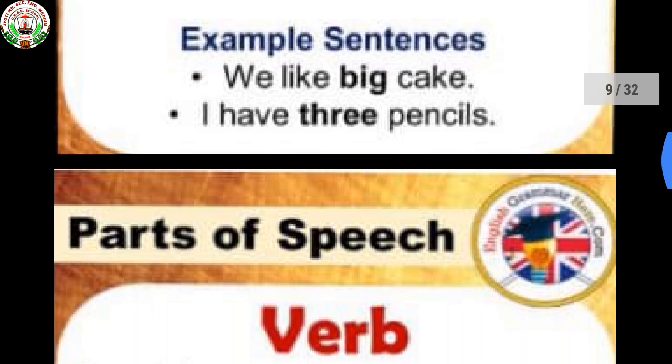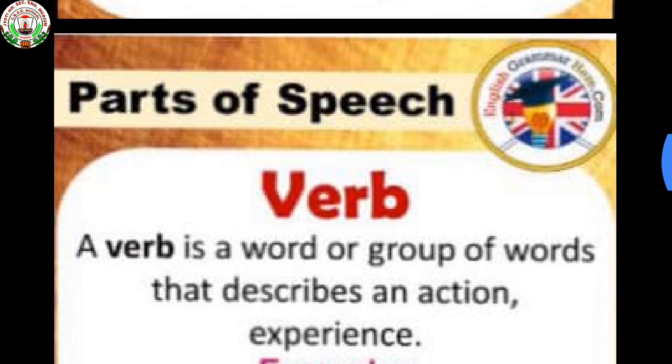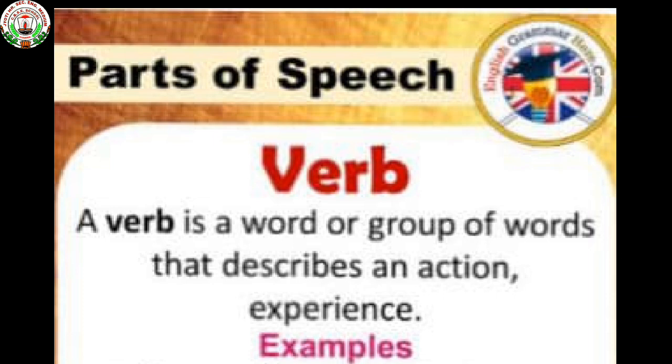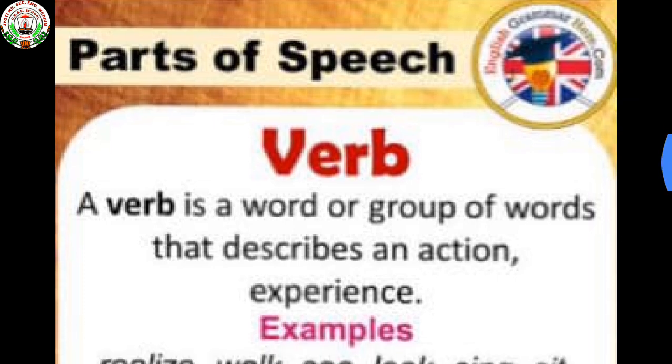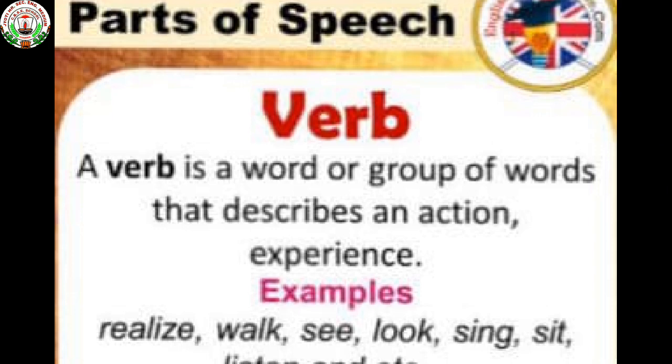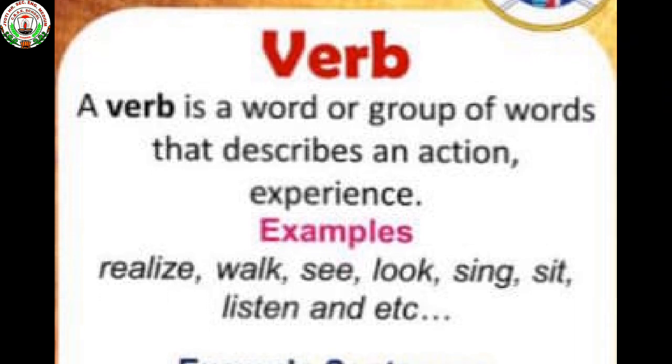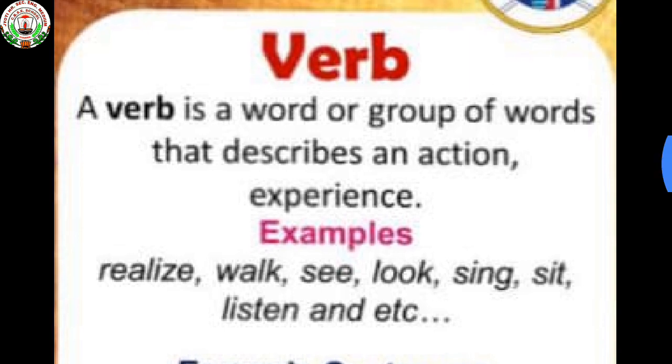Now come to the next part of speech, that is verb. A verb is a word or group of words that describes an action, experience. So a verb is a word which denotes an action, experience, state or position. See the example: realize, walk, see, look, sing, sit, listen, etc. These type of words show an action.